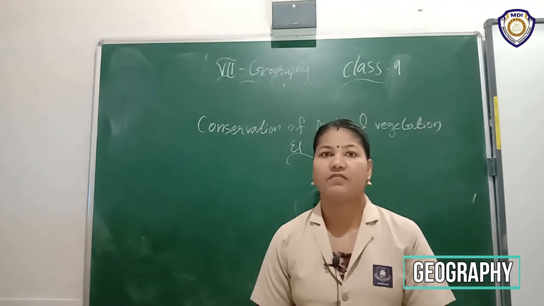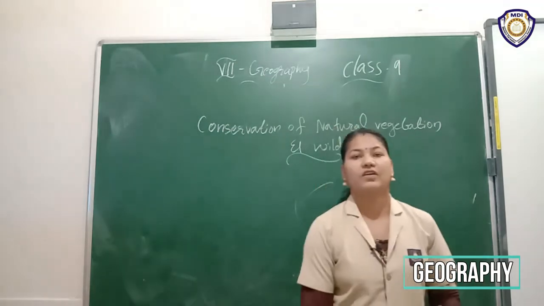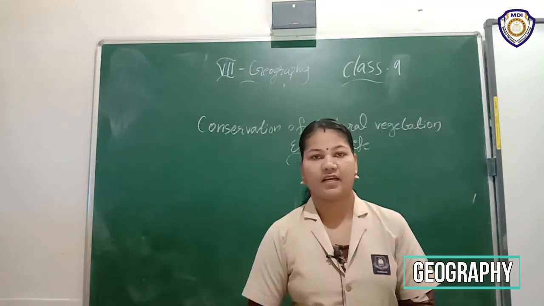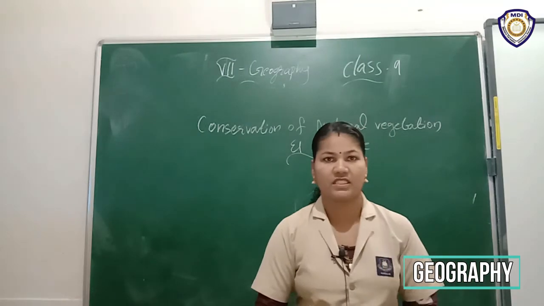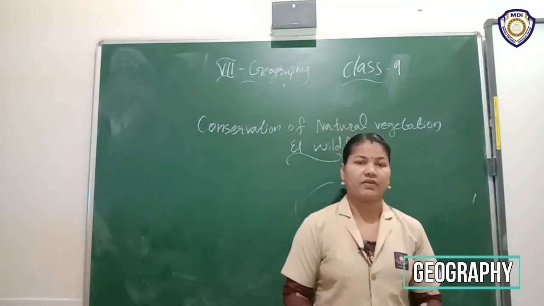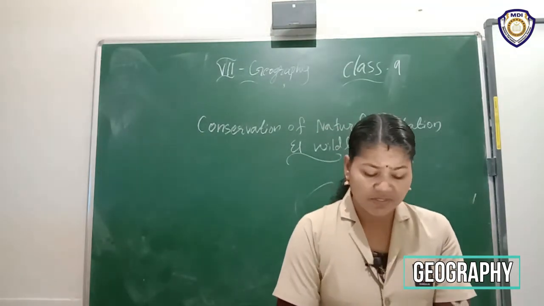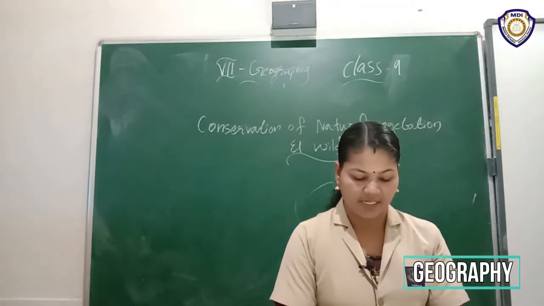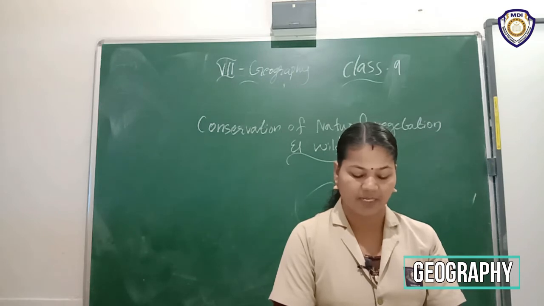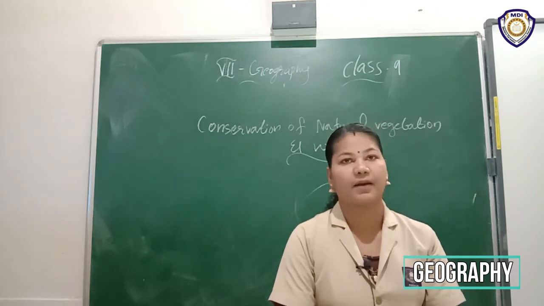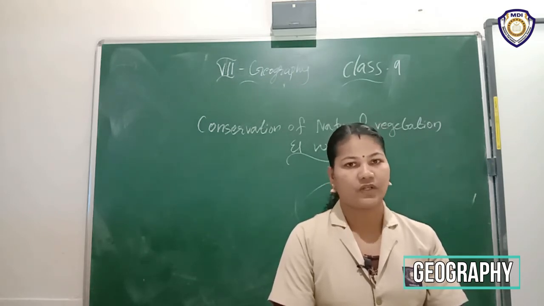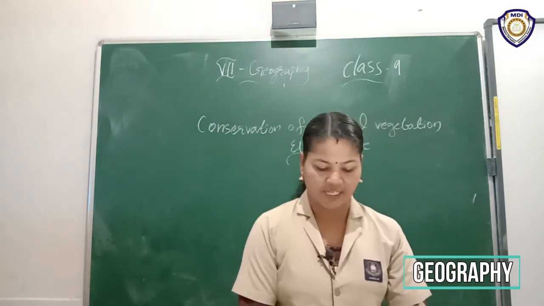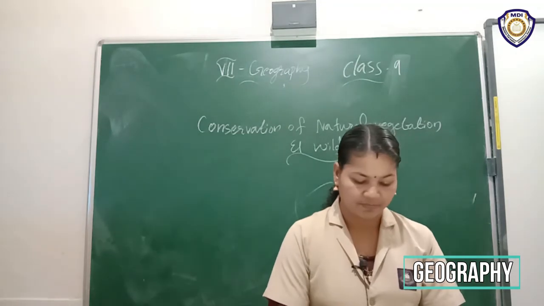For what purpose we want to conserve the forest area, or how can we conserve our forest and wildlife, or what is the importance of the natural vegetation. But here we want to give some awareness. Awareness programs like social forestry and Vana Mahotsava should be encouraged at the regional and community level. That also we want to underline. What are the awareness programs? Here, social forestry and Vana Mahotsava.